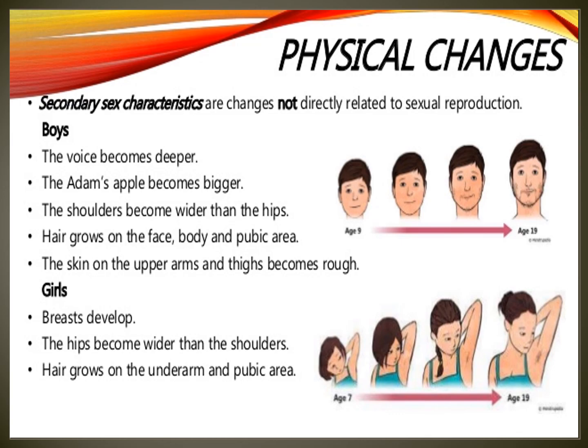Now we will see the girl, otherwise female. In females, the breasts develop. The hips become wider than the shoulders. Hair grows on the underarm and pubic area.